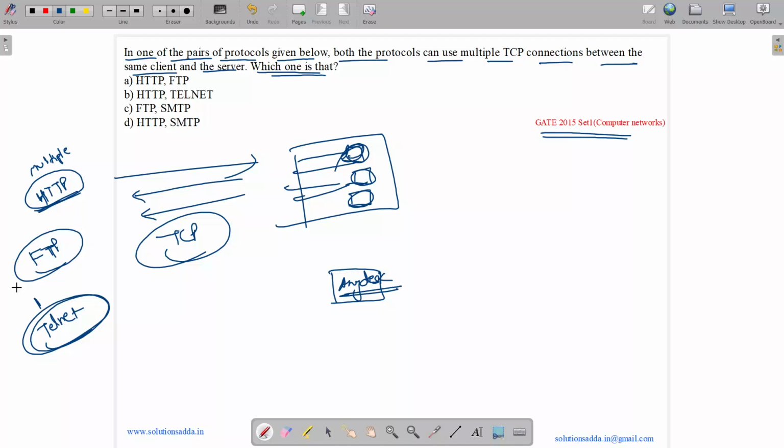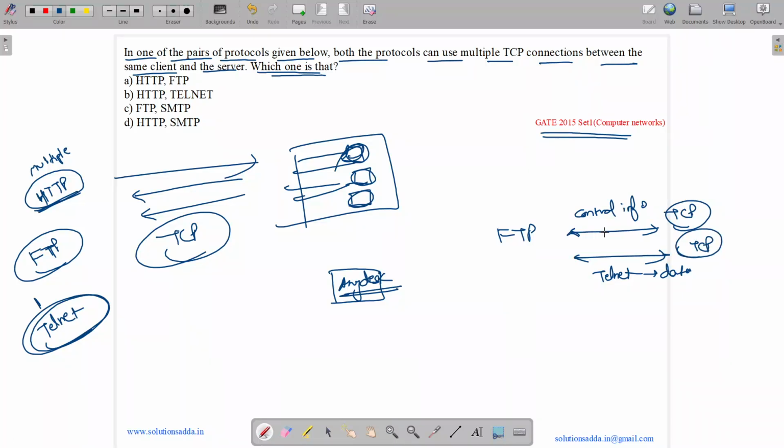FTP is used for file transfer, like exchanging files between different systems. So FTP will use two TCP connections. The second connection will be based on Telnet and will be used for data transfer. And the first connection will be used for control information, like what action we want to perform. It is also a TCP connection. So here we have two TCP connections. So FTP also has multiple TCP connections.